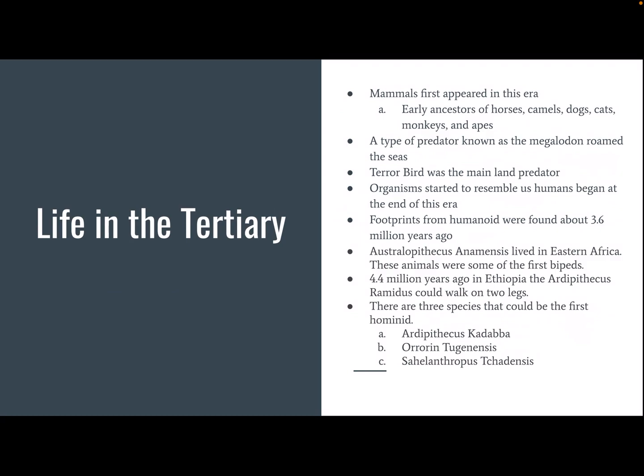The second species is a little older. It lived in central Kenya about 6 million years ago. Because of the shape of the femur bones, we think they were bipeds. They just didn't walk exactly like humans do. The third species on there is the oldest one. It lived in Chad 7 million years ago. It's believed to be bipedal because of the shape and direction of the hole in the bottom of its skull.